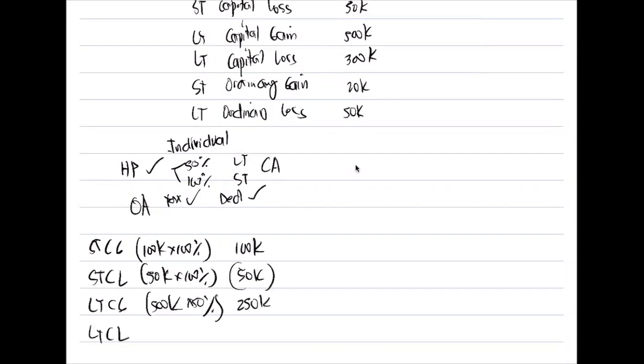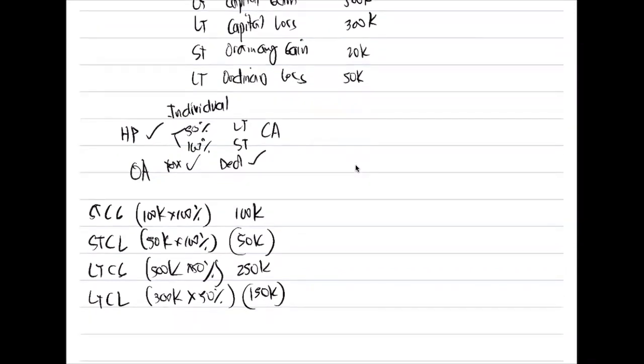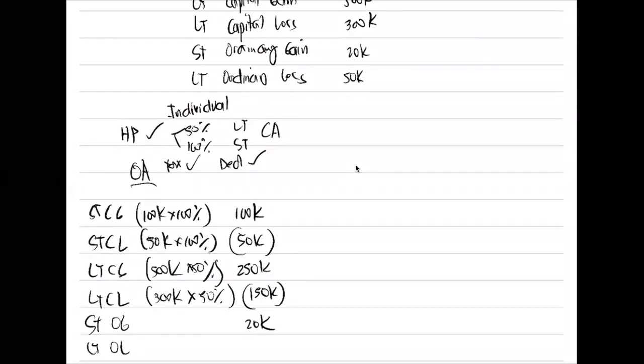Next, long-term capital loss. We have 300,000. Since long-term siya, anong percentage natin? 50%. So this is 150,000. Short-term, ordinary gain. Whether it is short-term or long-term, wala tayong pakialam. Pagka-gain yan, taxable. So add mo yung 20,000. Long-term, ordinary loss. Loss yan, wala tayong pakialam, basta ordinary, full deductible.